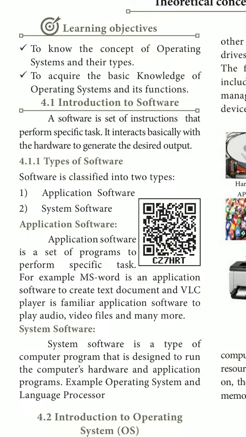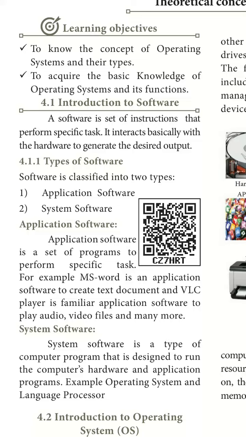So, the types of software. Software is classified into two types: application software and system software. Application software is a set of programs to do a specific task.